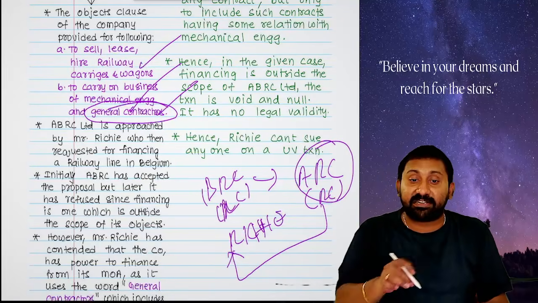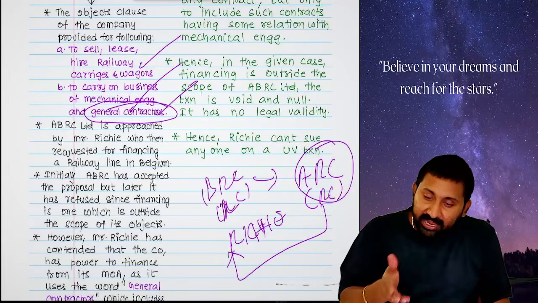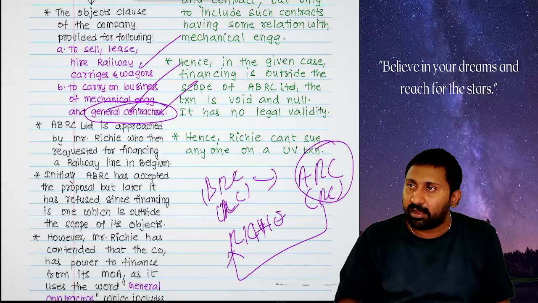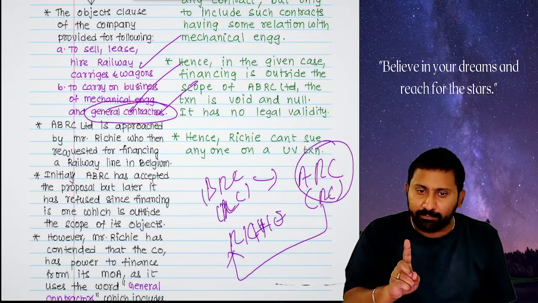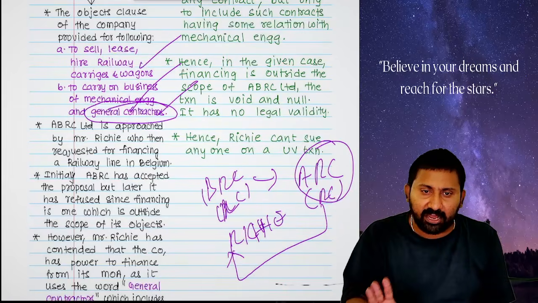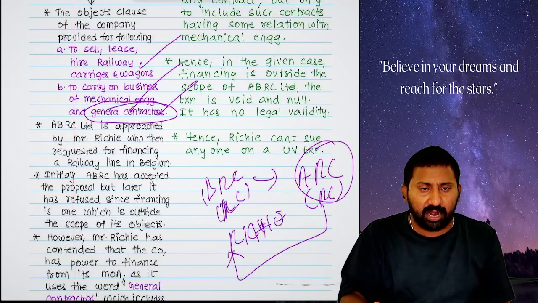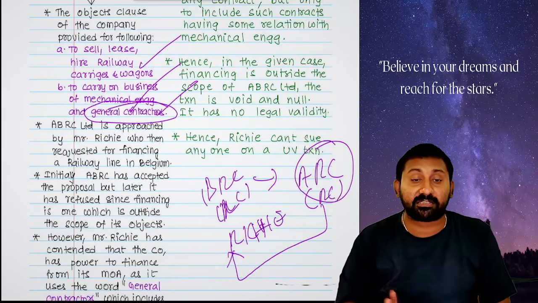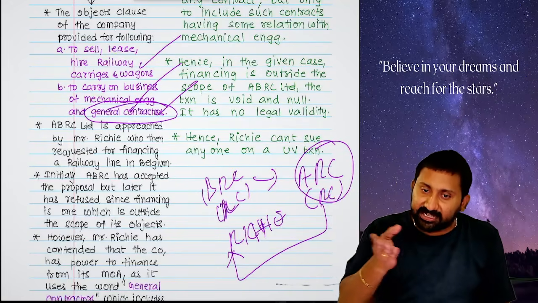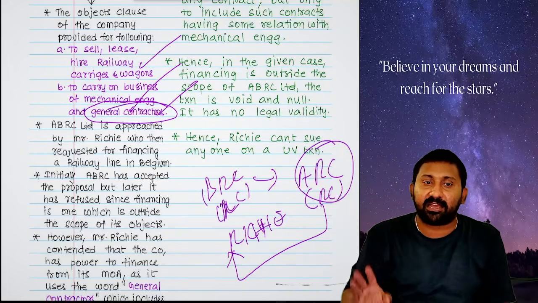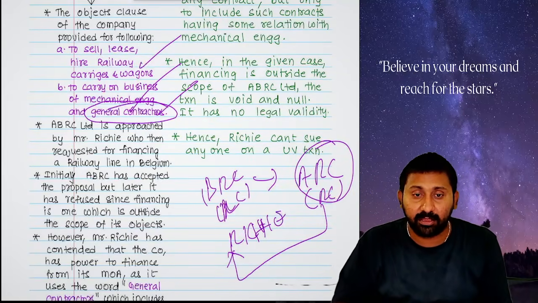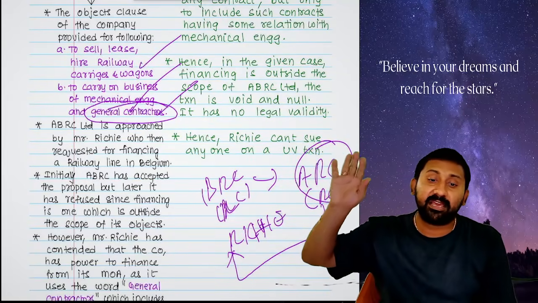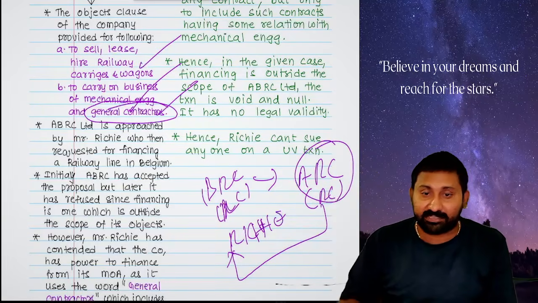Five or six days after, by the time when the loan had to be given, ARC's legal advisors said to ARC, are you mad or what? How can you listen to the words of some third party? In your memorandum, is the loan giving power there or not? No, it is not there directly. General contractors, it is there. They said general contractors means something relating to mechanical engineering, not anything generally. So don't give a loan to BRC.